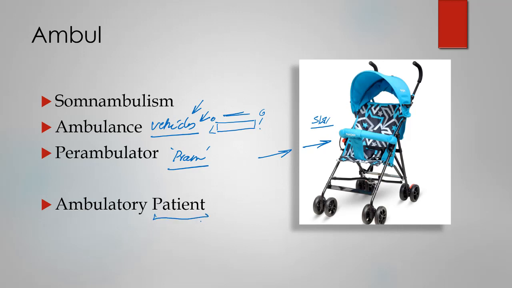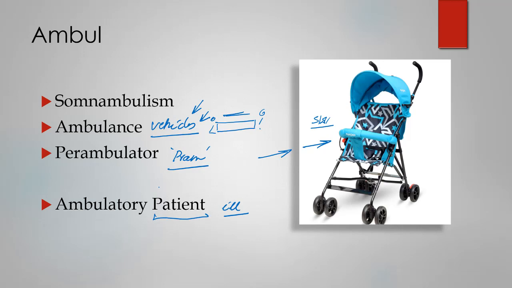Now next word we have is ambulatory patient. Now what is the meaning of this word? Imagine that a patient is seriously ill and cannot walk in the beginning, but after receiving some kind of treatment, that person is able to walk.